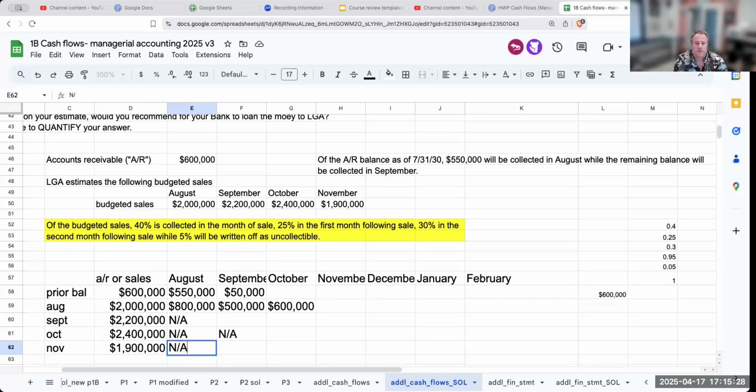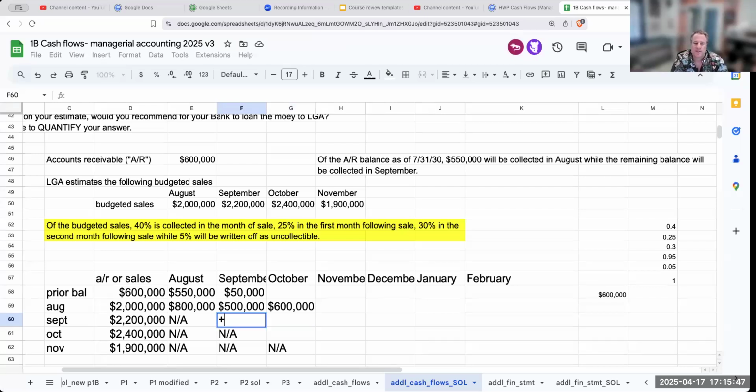But over here, also for November, I want to write in not applicable, because when I write in NA, the sales have not yet happened for these months. So I can't collect September sales in August. I can't collect November sales in August. So I want to go ahead and block these out.